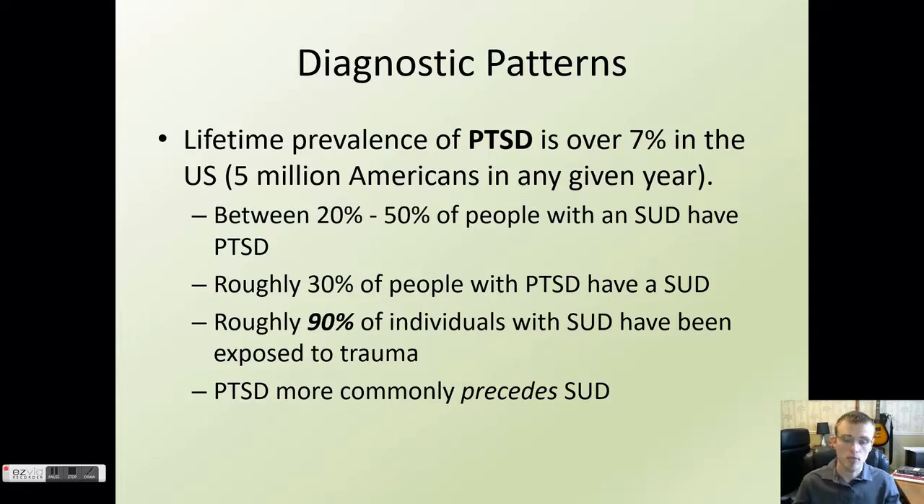One final thing to keep in mind on this slide is PTSD more commonly precedes a substance use disorder, which means somebody, for some reason or another, gets the disorder, PTSD, and then later on, after they've experienced the trauma that's given them PTSD, they will then start to take on a substance use disorder, start abusing substances, perhaps in response to the trauma they've experienced.